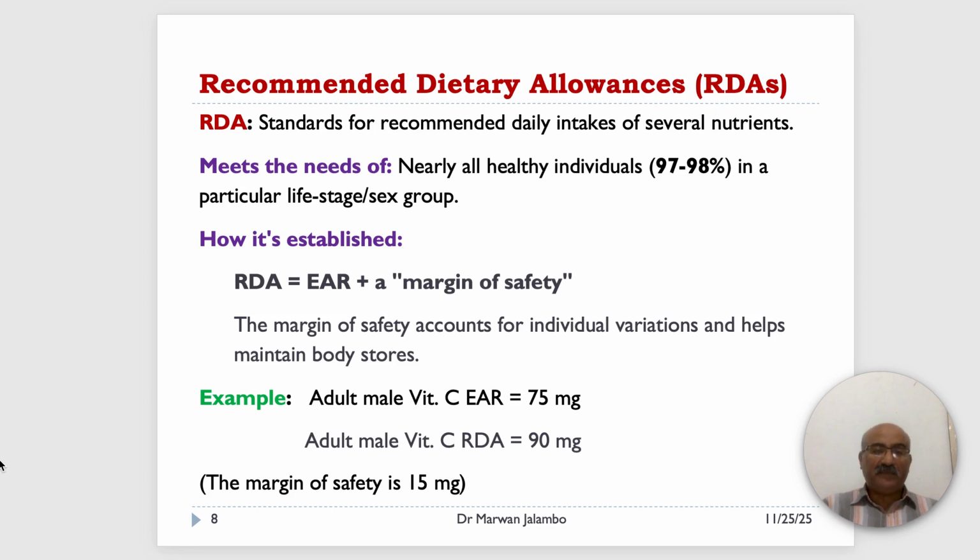For example, the adult EAR for vitamin C for females is 60 milligrams, but the RDA is set higher at 75 milligrams. That 15 milligrams is the margin of safety.